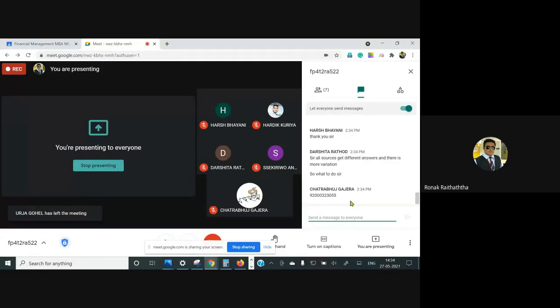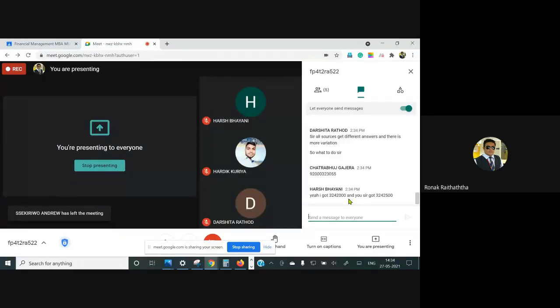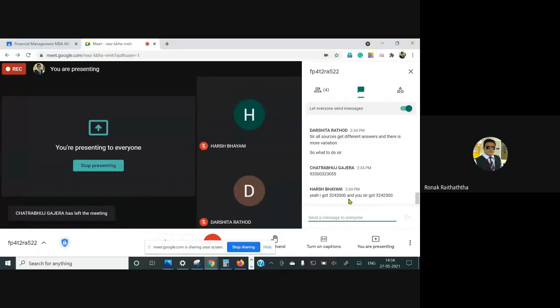All sources get different answers and there is more variation. Oh my god, if there is too much variation, then it's problematic. Rounding difference, Darshita, can be fine. I mean, 2, 3 rupees, 5 rupees, 10 rupees. Yes, 500 rupees at 32 lakhs 42,000 would be fine. Okay, fine, that's okay.